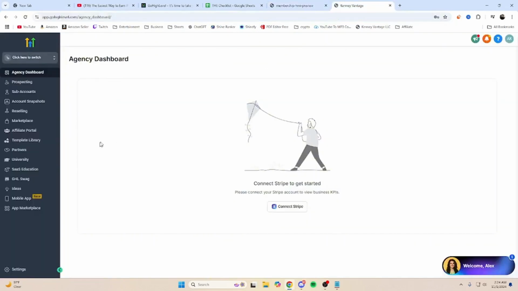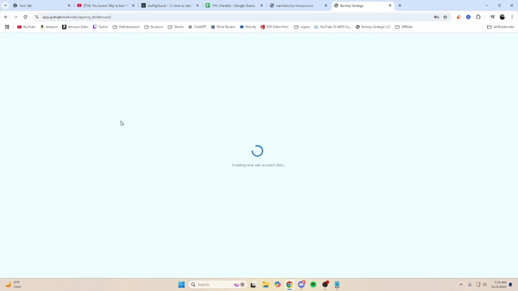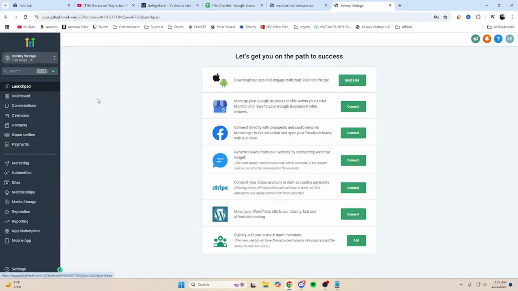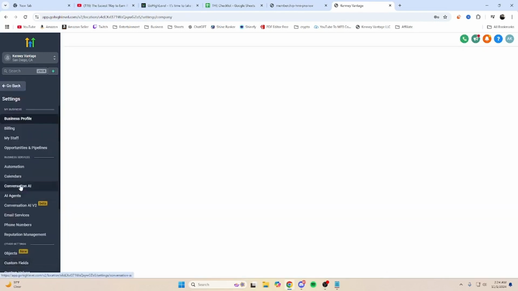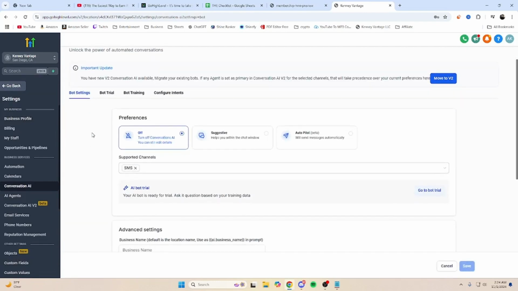If we go over here to our dashboard, we're going to go into a sub account, which we have created in the course. So if you don't understand any of this, make sure you go in the course. We're going to go into settings here, and click conversation AI. With this, you're going to get a page that looks like this, and what it's going to let you do is customize and train the bot for what the business is.